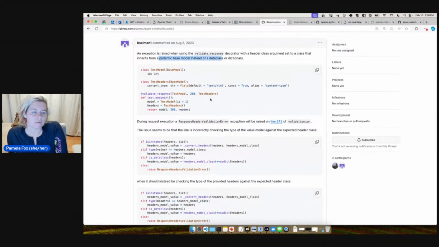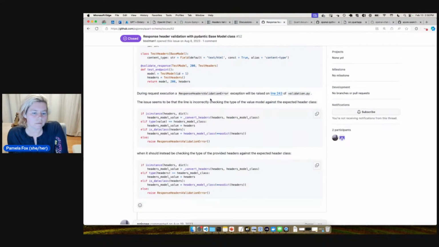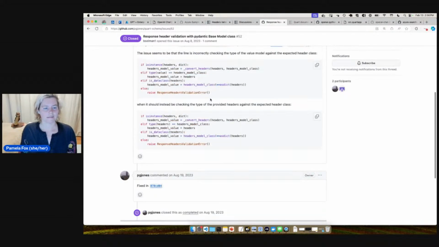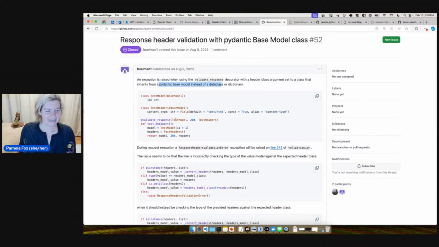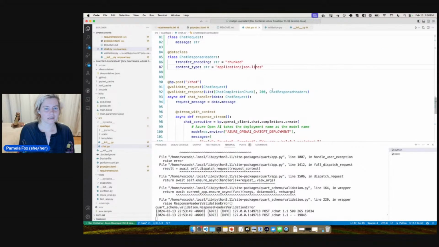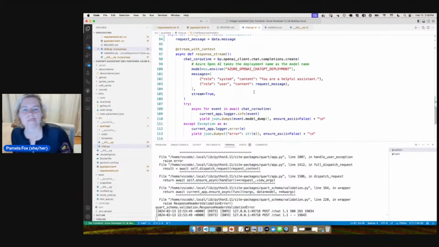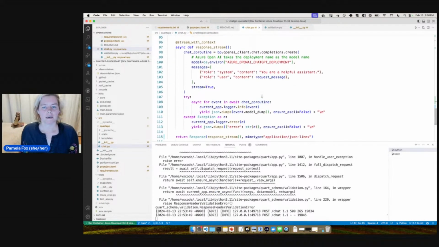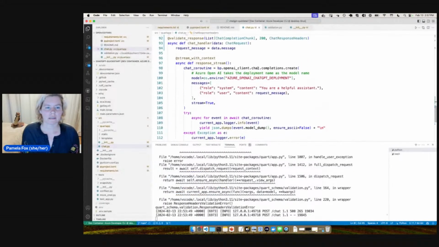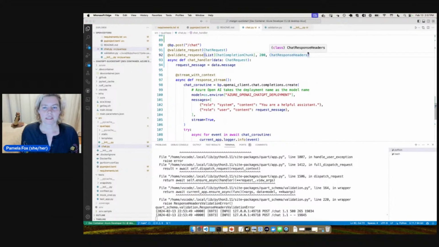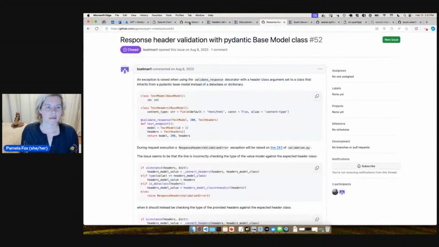So, let's see. But then that got fixed. So maybe that's not the issue. What else do they do here? Content type equals field. It is content type. Okay. Huh. All right. So what is this even? So it's not going to render. Let's see if we go to the docs.